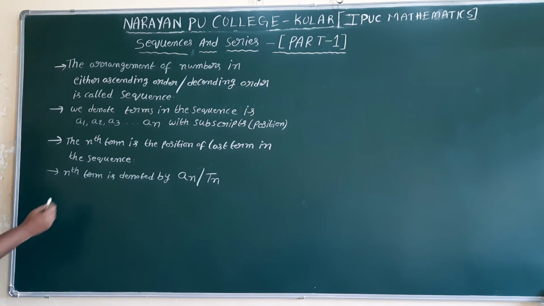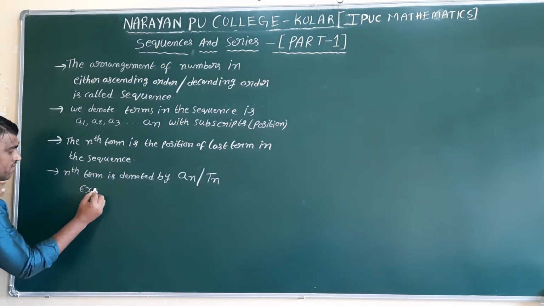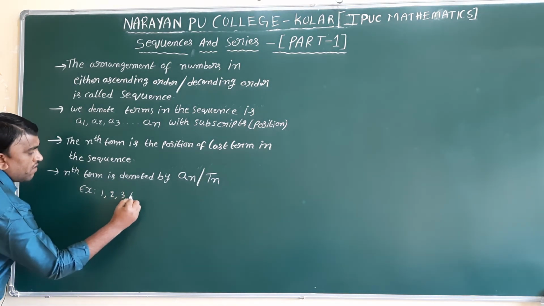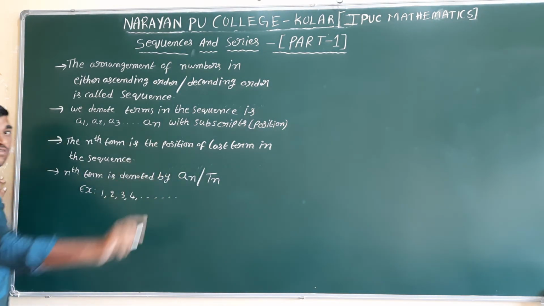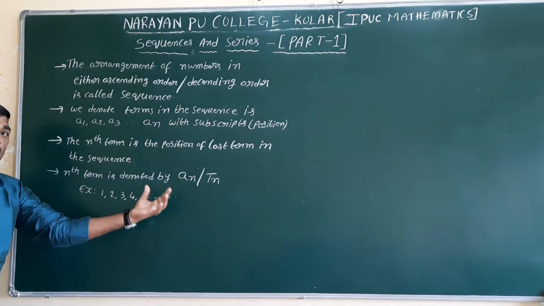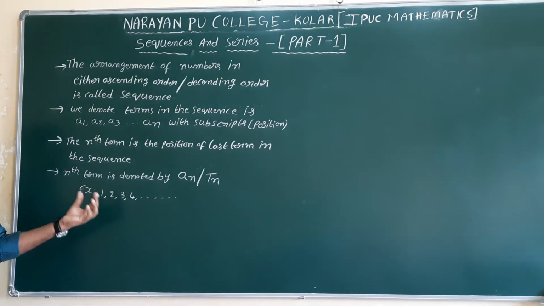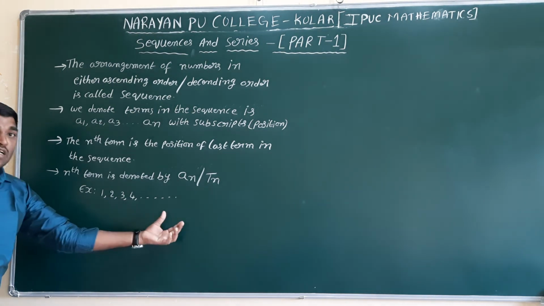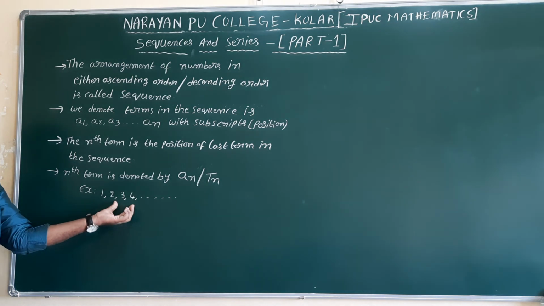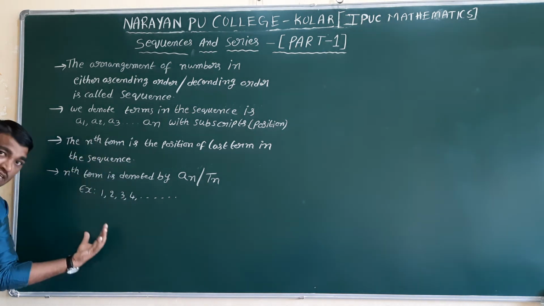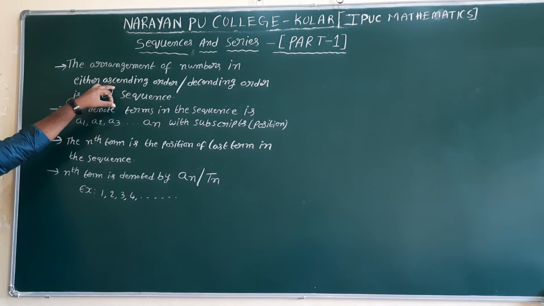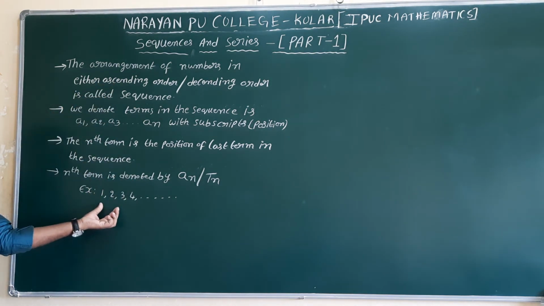For example, if you take 1, 2, 3, 4 and so on. Not only that, you can take odd numbers 1, 3, 5, 7, 9, or even numbers 2, 4, 6, 8. Numbers arranged in certain positions, either in ascending or descending order, we can say is a sequence. You can take anything.